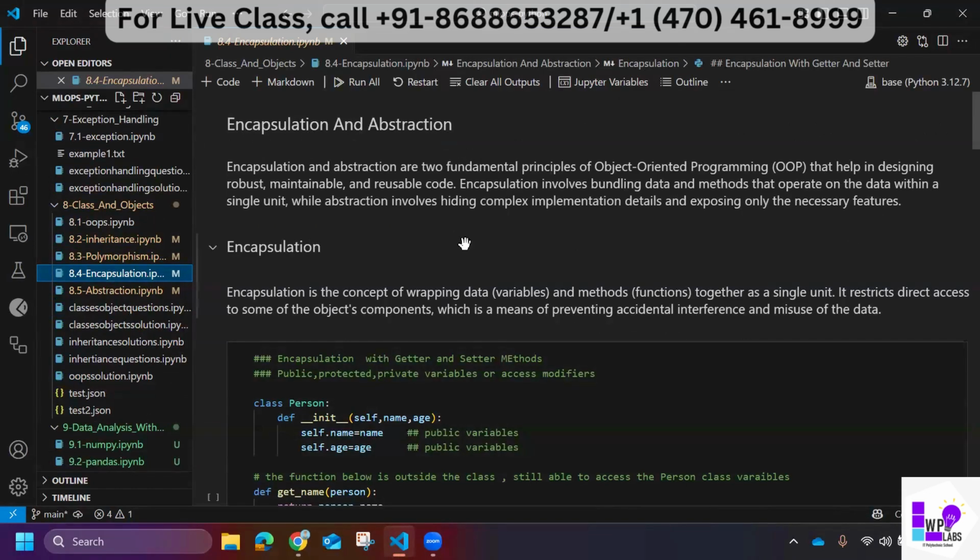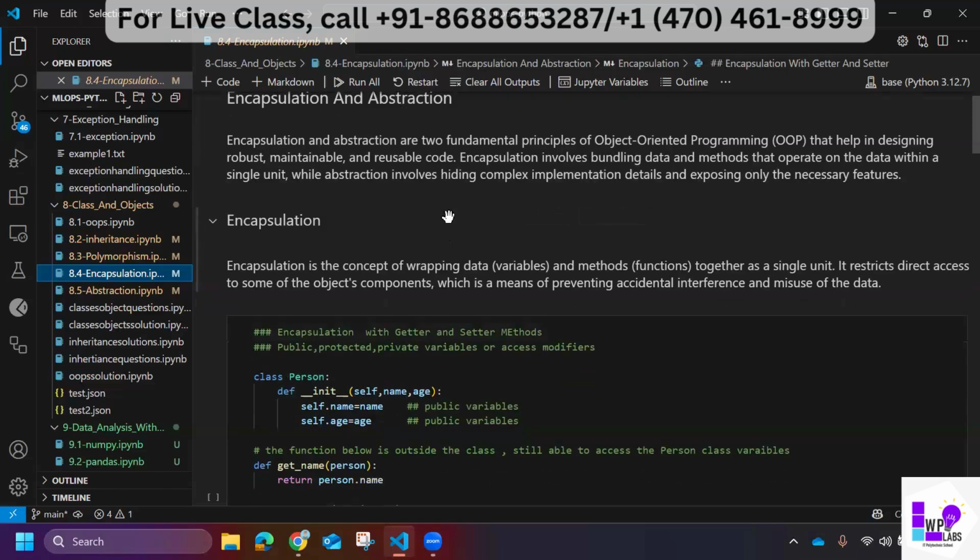Encapsulation and abstraction. These are concepts of OOPS. Encapsulation and abstraction try to hide the implementation. When I say hide, let me take an example of chocolate.